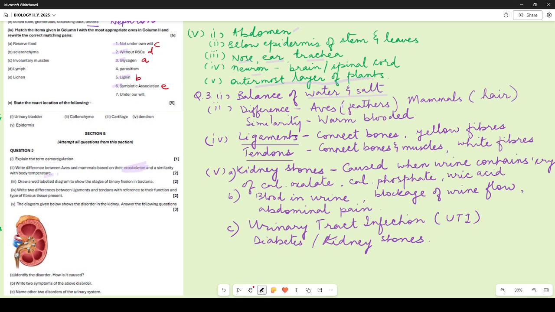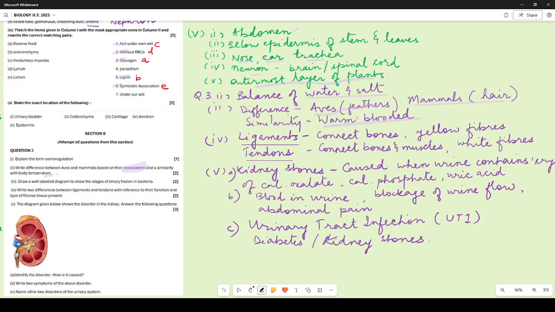So when we are talking about difference, aves have feathers, whereas mammals have hair on their body, right? So this is the exoskeleton. Exoskeleton means what? Exoskeleton means outer covering of the body. Body temperature, the similarity is that both of them are warm-blooded, right?